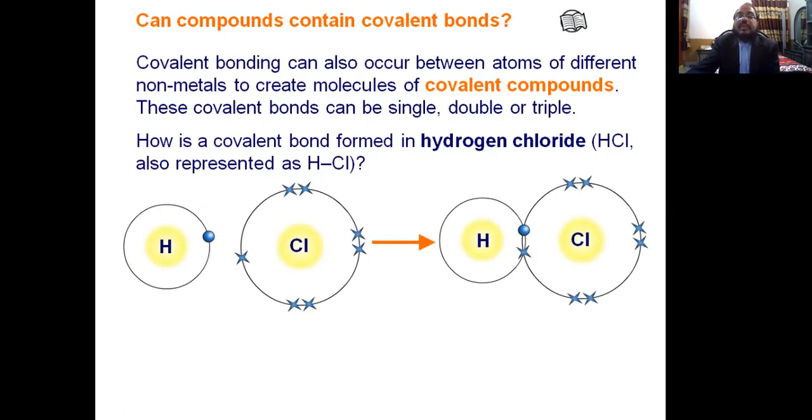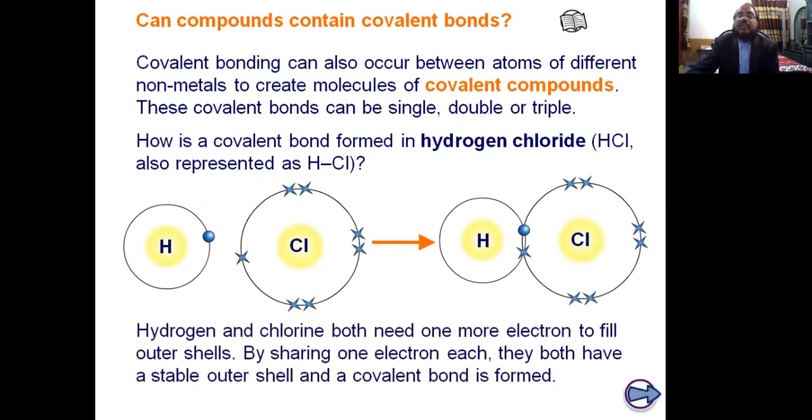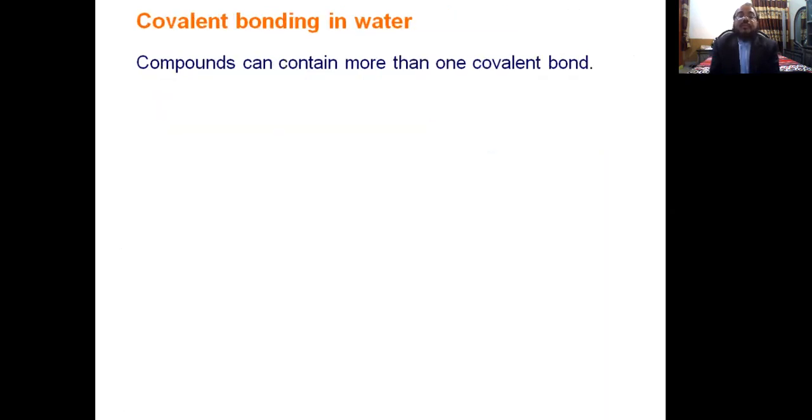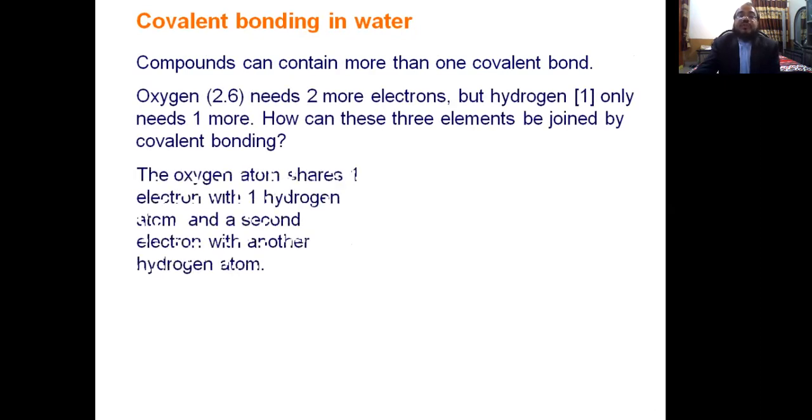Hydrogen obeys the duplet rule and chlorine the octet rule. Hydrogen and chlorine both form the covalent bond. Another example, the formation of the water molecule.